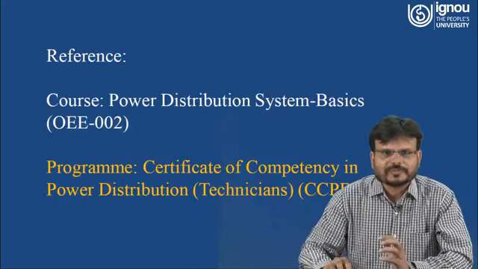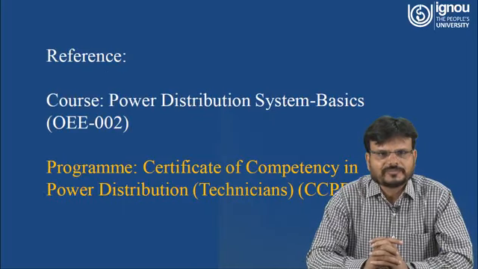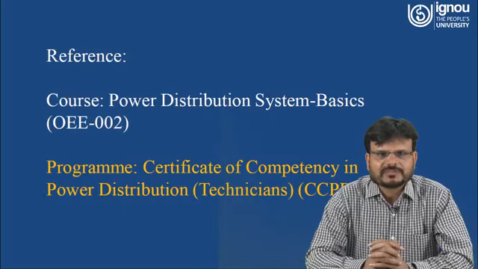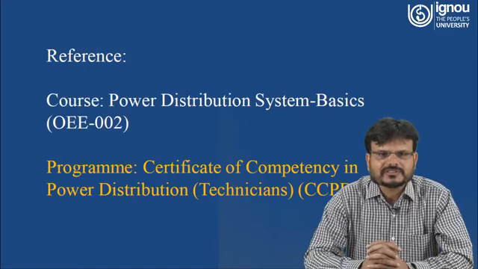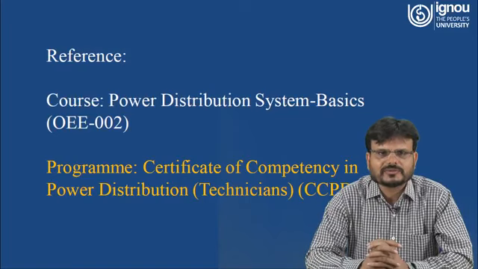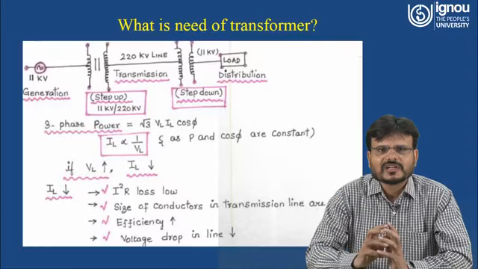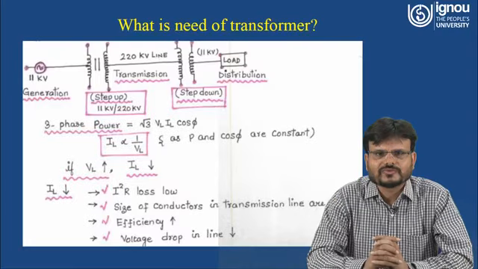This particular topic is useful for the program Certificate of Competency in Power Distribution, which is for the technician, and this particular course comes under Power Distribution System Basic. The code is OEE002. Now we have to understand what is the need of a transformer.